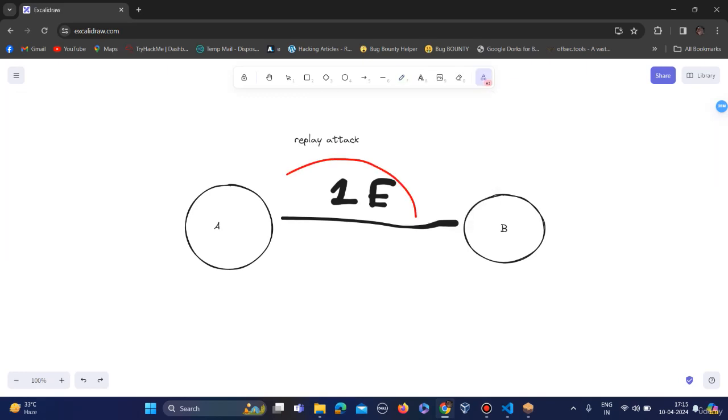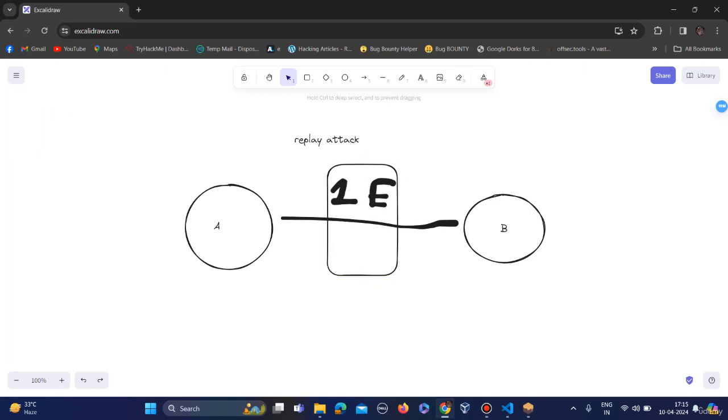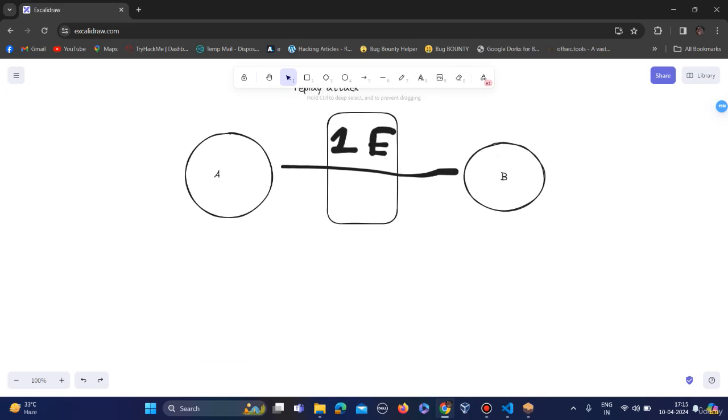The attacker intercepts this transaction, and he replays it on another blockchain. So what did the attacker do? He intercepted this transaction, and then replayed it on another blockchain network. So what will happen here is that A will lose two ether.